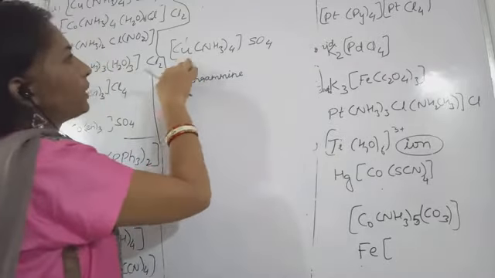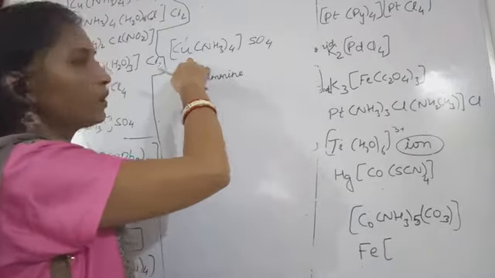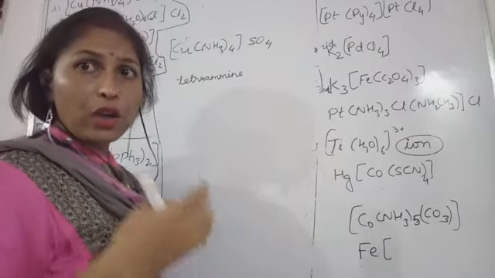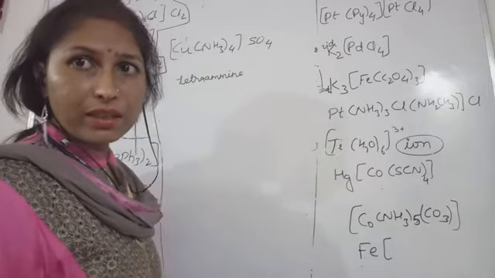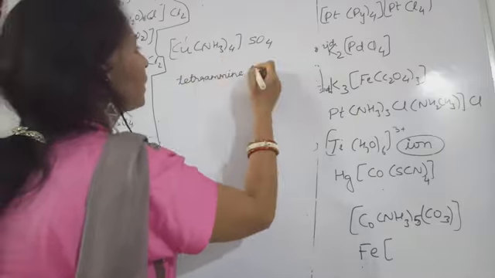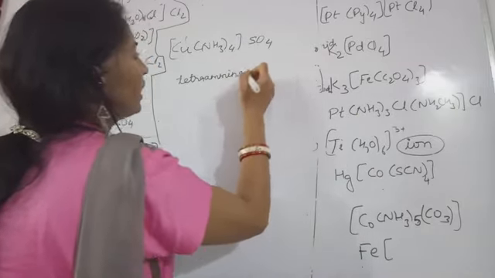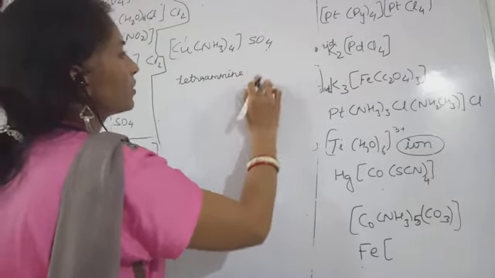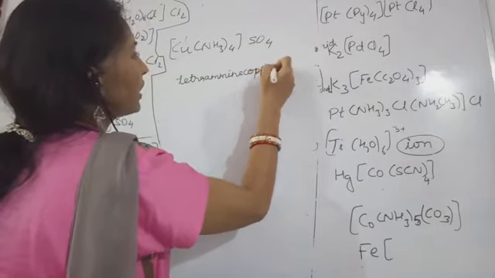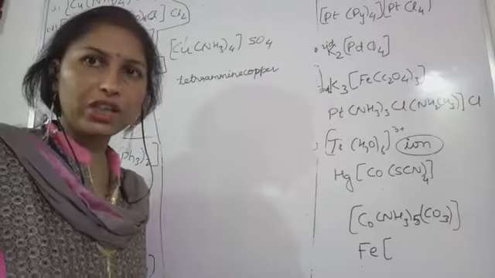Then this is copper. Because this is a cationic complex, copper will be called copper only, and in an anionic complex, copper will become cuprate. Here, tetraammine, copper, all are in small letters. Do remember this, all are in small letters, and we are not giving any space between the species present in the coordination sphere.